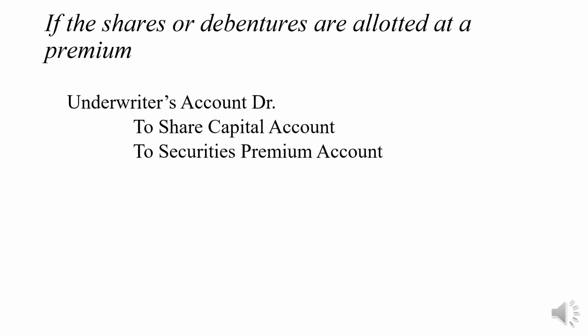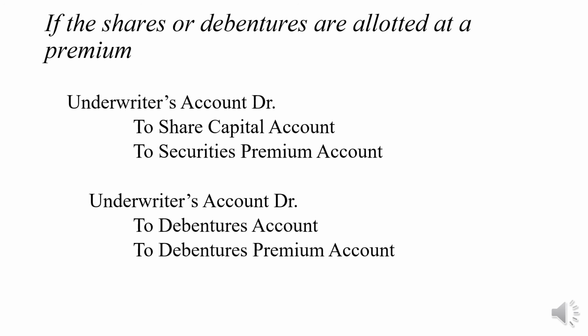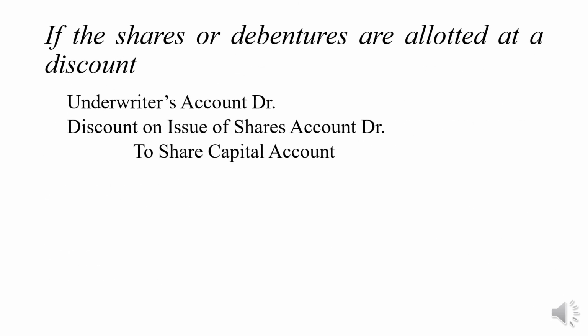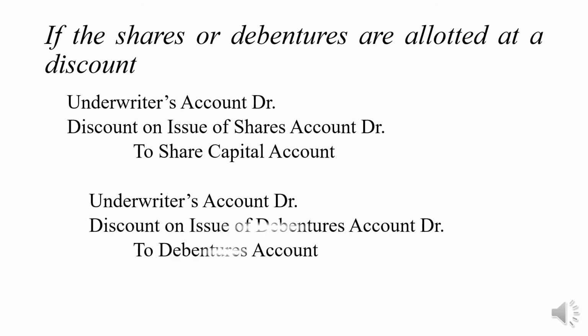If the shares or debentures are allotted at a premium, Underwriters Account Debit to Share Capital Account and to Securities Premium Account. In case of debentures, Underwriters Account Debit to Debentures Account and to Debenture Premium Account. If the shares or debentures are allotted at a discount, Underwriters Account Debit, Discount on Issue of Shares Account Debit, to Share Capital Account in case of equity or preference shares. In case of debentures, Underwriters Account Debit, Discount on Issue of Debentures Account Debit, to Debentures Account.